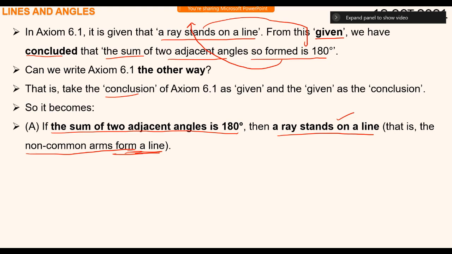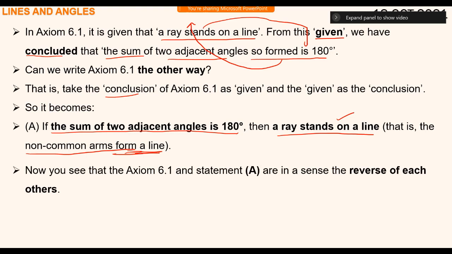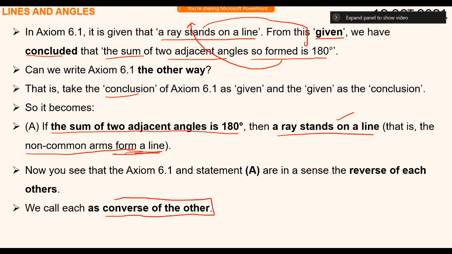Remember, in geometry one of the important concepts is called the converse of the other.